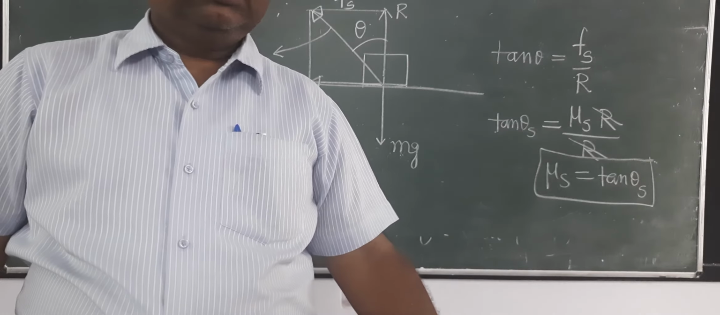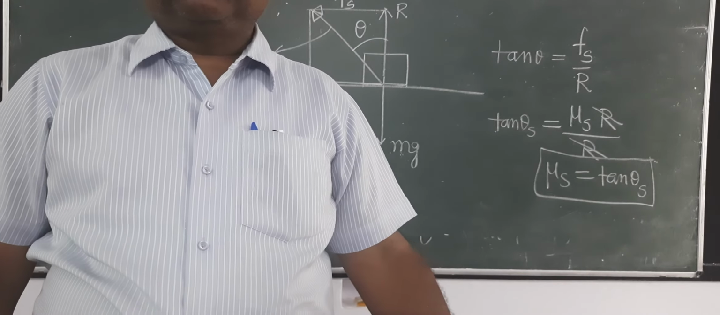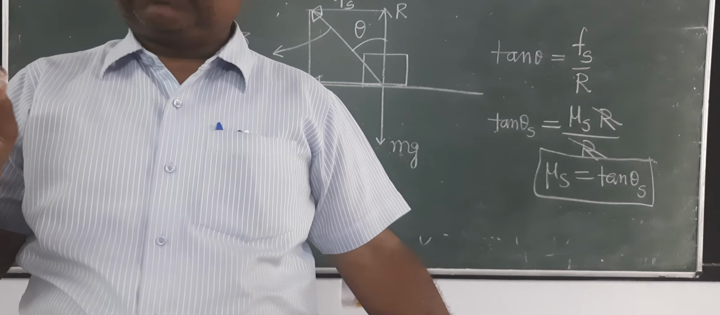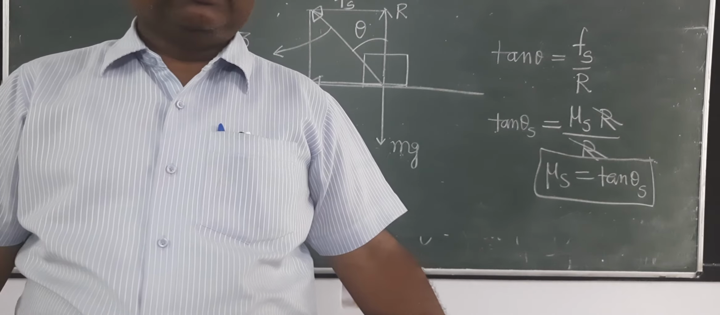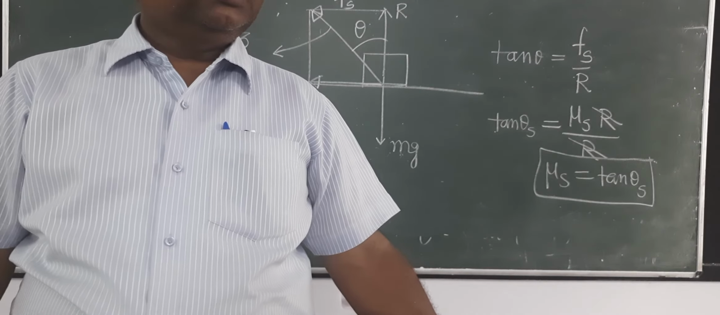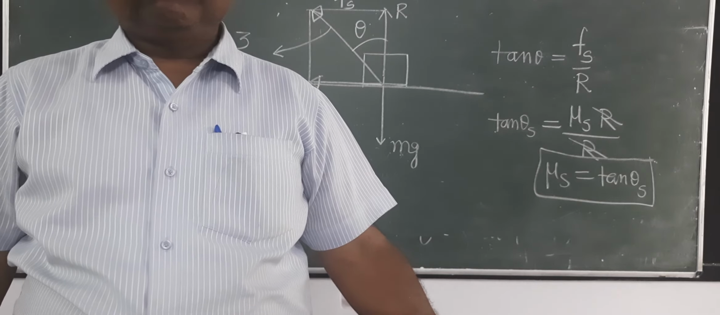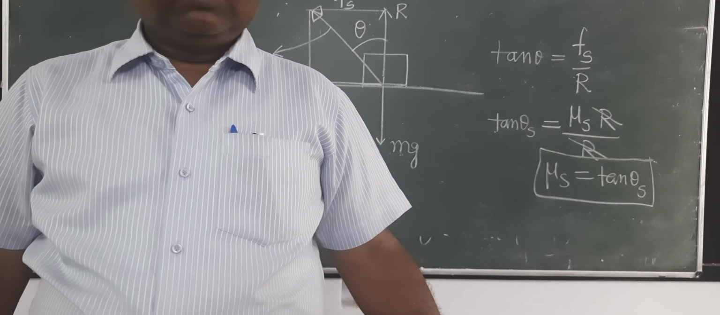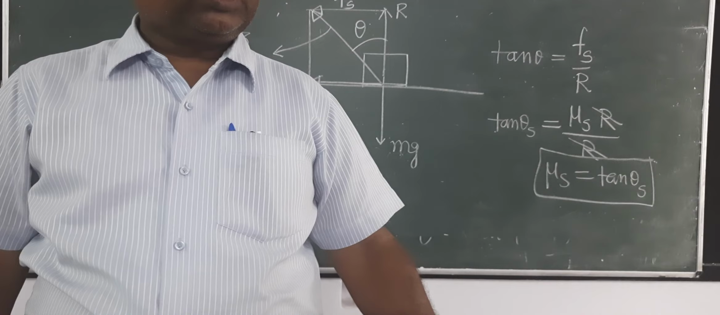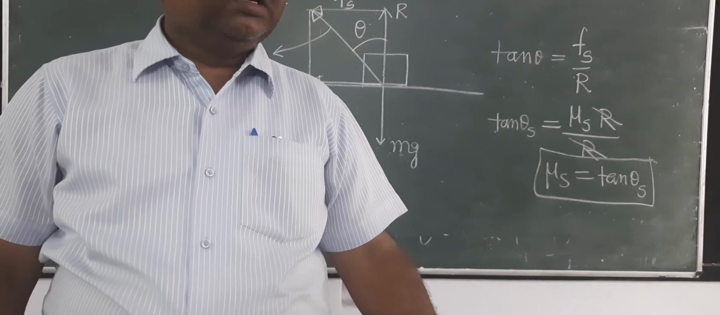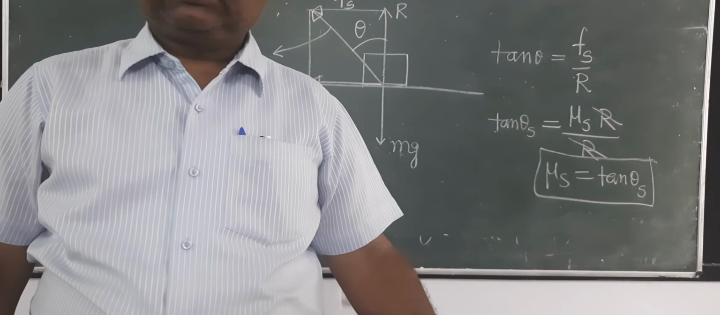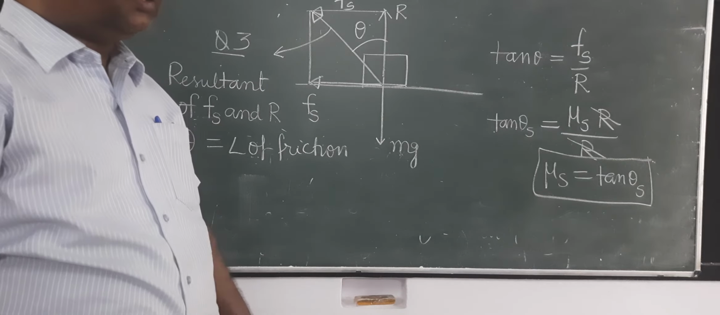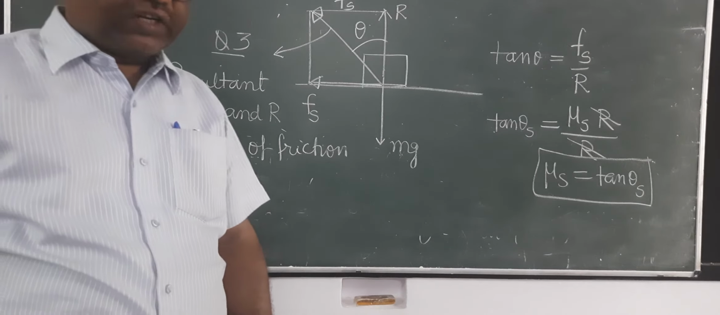And one more thing, most of the times when we solve numericals, we don't keep any difference between mu s and mu k. We simply call it coefficient of friction mu. Therefore in some questions you will get different values of mu s and mu k, but in most of the questions we don't make a difference. So what is the coefficient of friction? It is the tangent of the angle of friction.